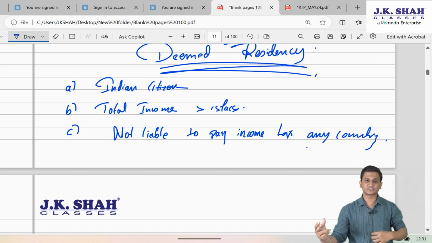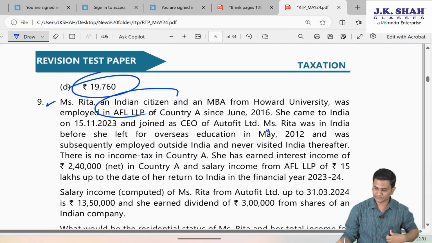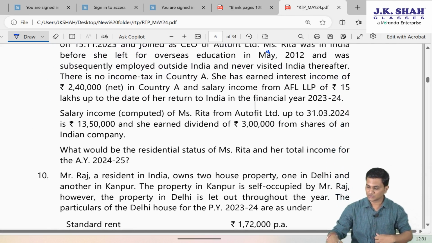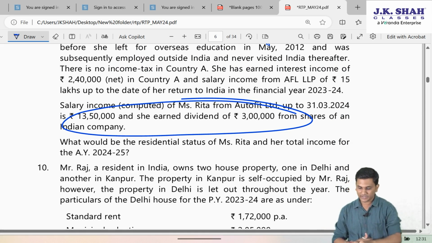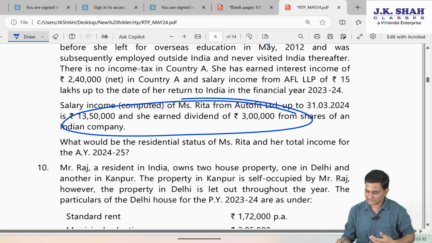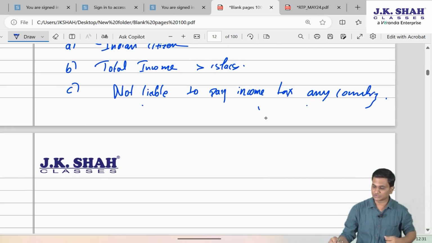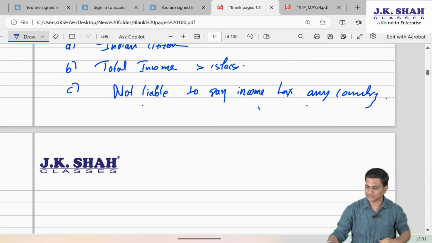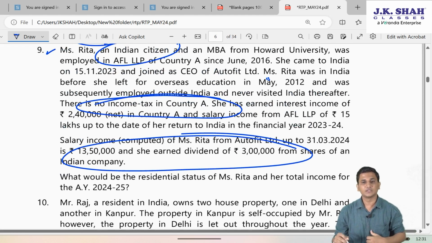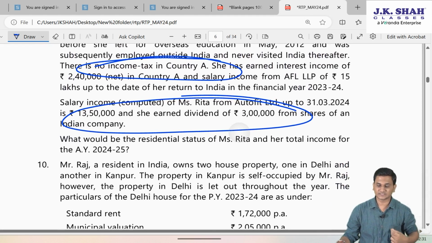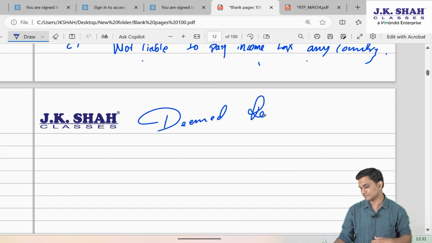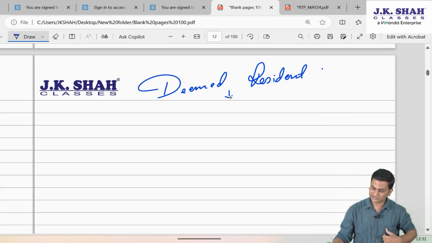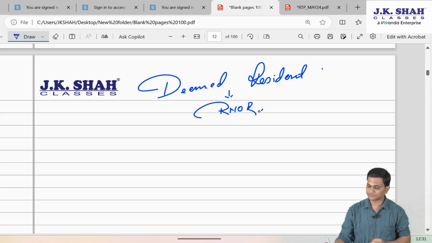So now revisit the facts of the question. Rita is an Indian citizen. Her total income excluding foreign sources but including Indian income is greater than 15 lakh, 16 lakh 50, and she is not liable to pay income tax in any country. They are clearly saying there is no income tax in country A. So friends, can I say she becomes a deemed resident of India? Since she becomes a deemed resident of India, deemed residents are directly RNOR.